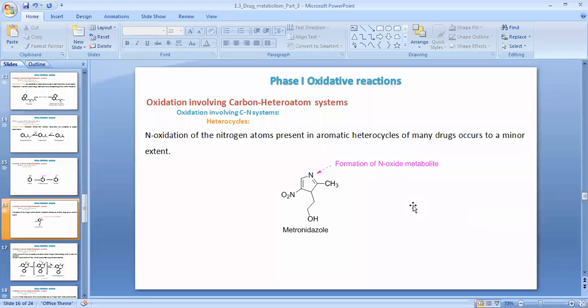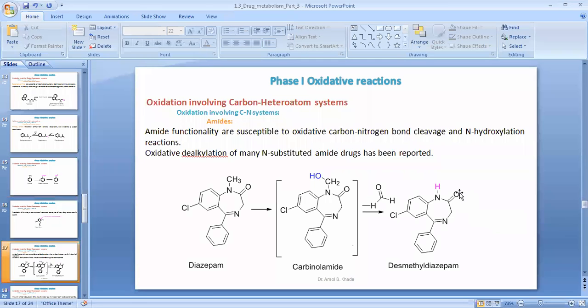Now, oxidation of a nitrogen atom present in the aromatic heterocycle of many drugs occurs to a major extent. So there is formation of the N-oxide metabolite of metronidazole at this nitrogen atom, converting the metronidazole molecule into its active metabolite. See what we have discussed today.